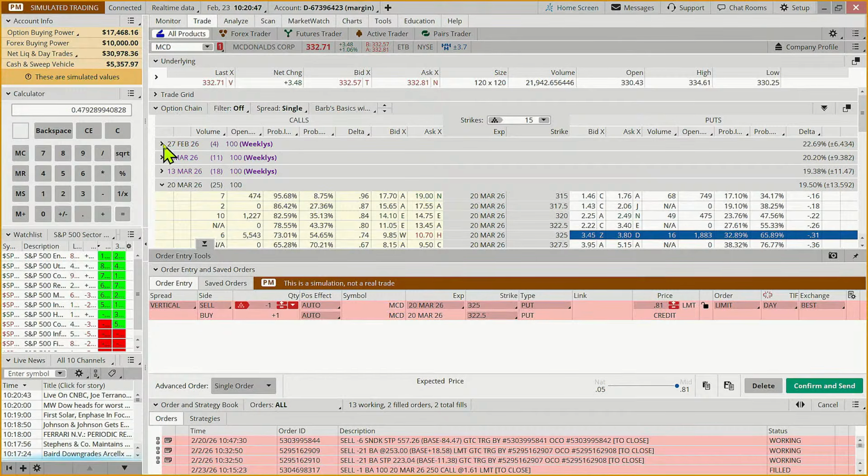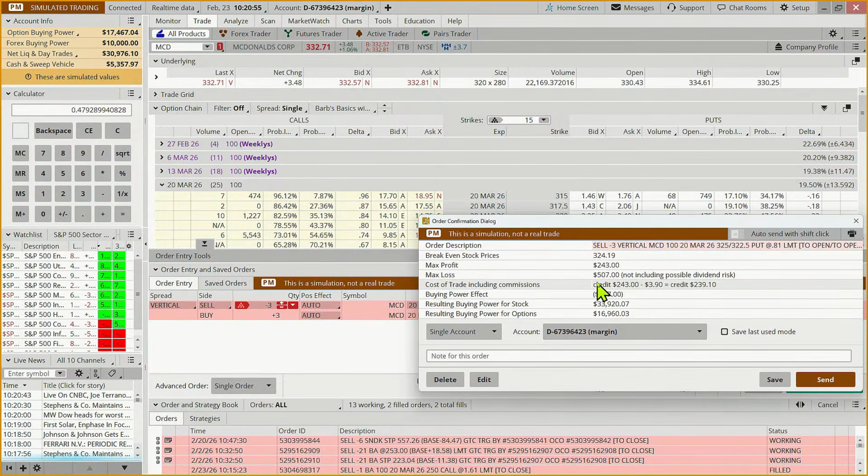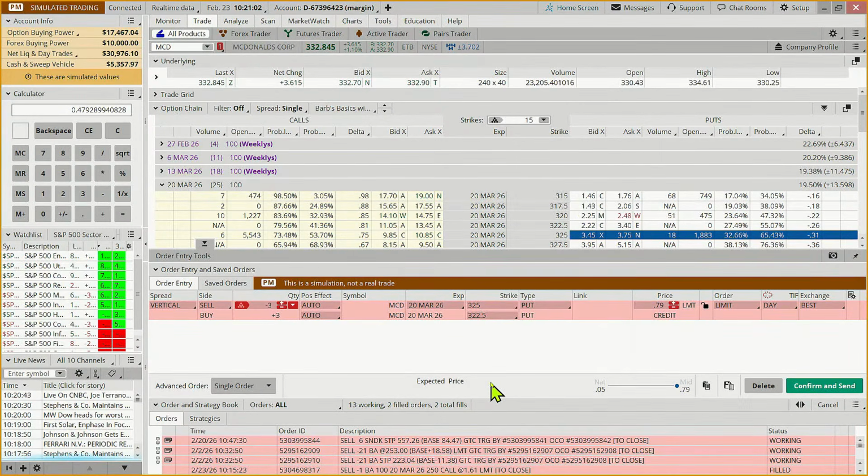And actually, I said we were going to do 1. What if we did 3? How much would we be risking? Well, we'd be risking $507. So we could sell 3 of these and still be within our limit, because we don't want to risk more than $500 on any one trade.